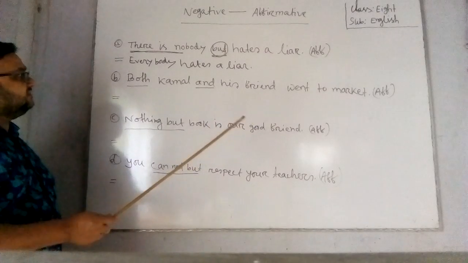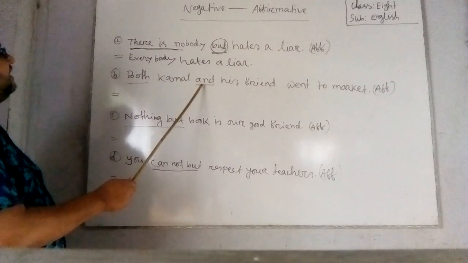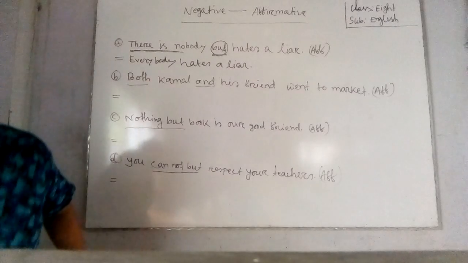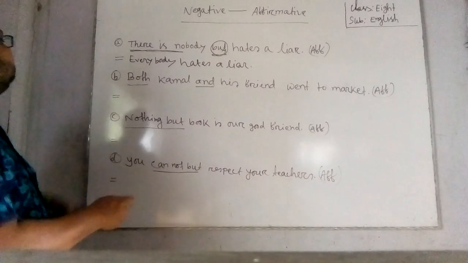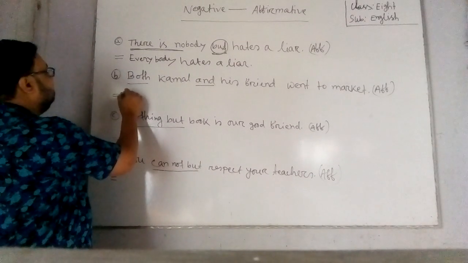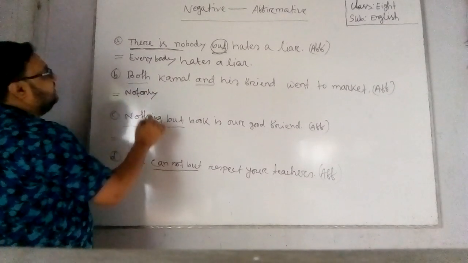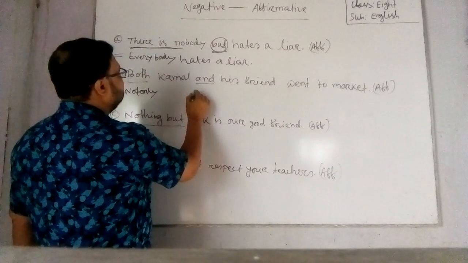Now next sentence, I have written here both Kamal and his friend went to market. Here you can see I have underlined both, and if you want to make this sentence affirmative in this way, you have to write instead of both not only, and instead of and you have to write down but also.